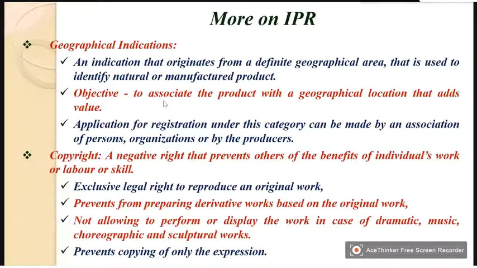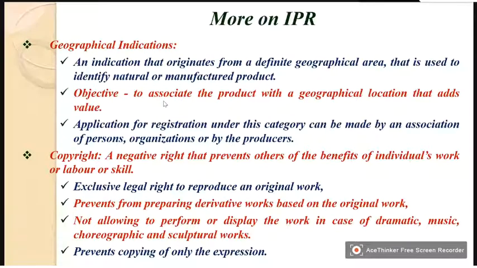The name itself adds value to that product. Such things are called geographical indications. Application for registration under this category can be made by an association of persons, organizations, or by the producers. So an individual can apply, or a group of people can apply on behalf of an organization, a particular locality, or an association.